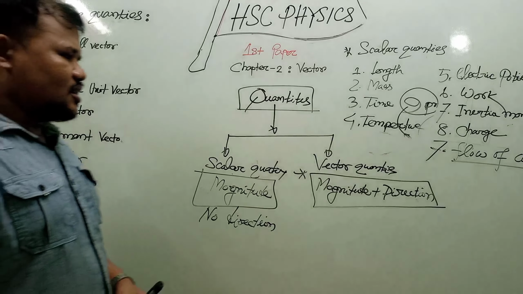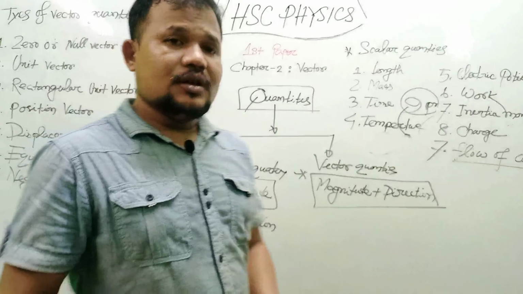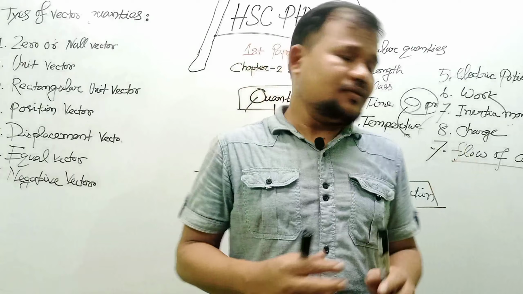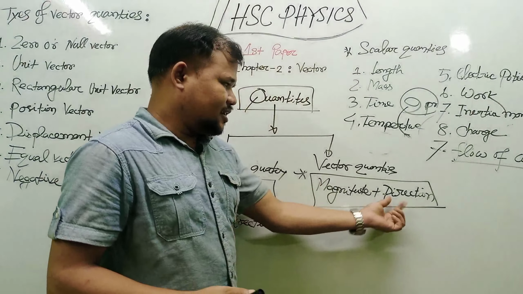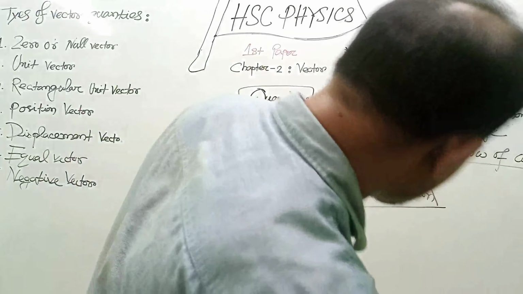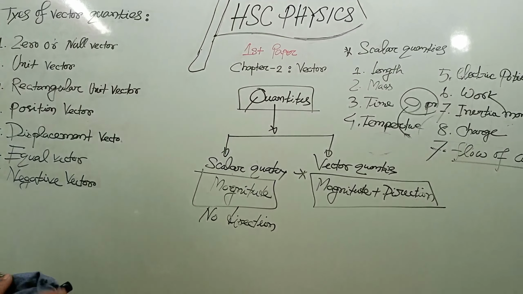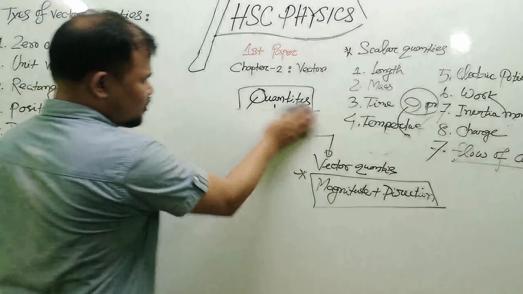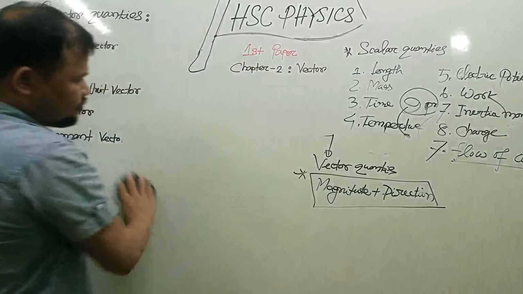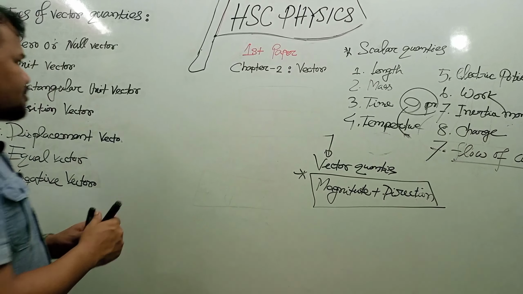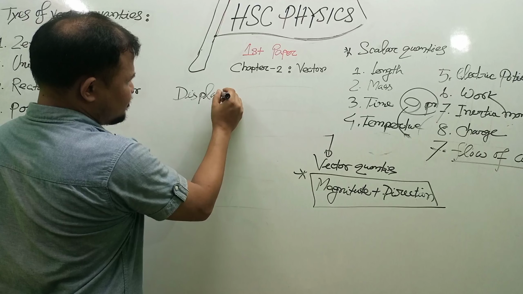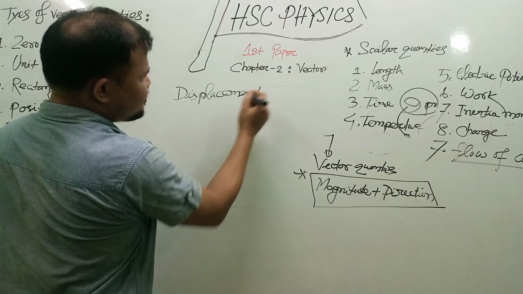Now we discuss the vector quantities. If you describe a vector quantity, then you must have two things: one is its magnitude and another is direction. Without these two things, you cannot represent any kind of vector quantity. Let me make it clear. Suppose displacement. Displacement is a vector quantity.